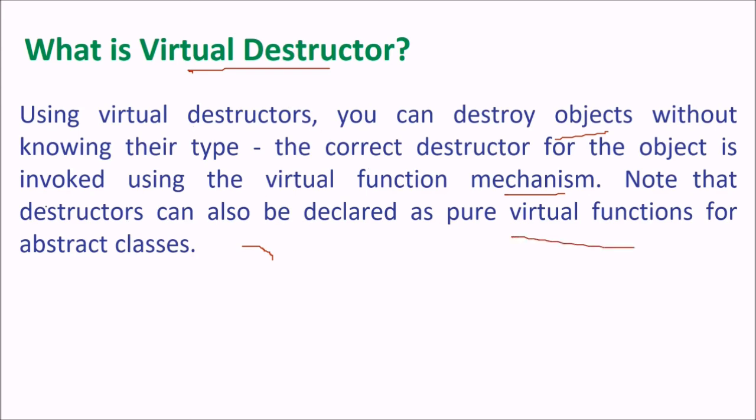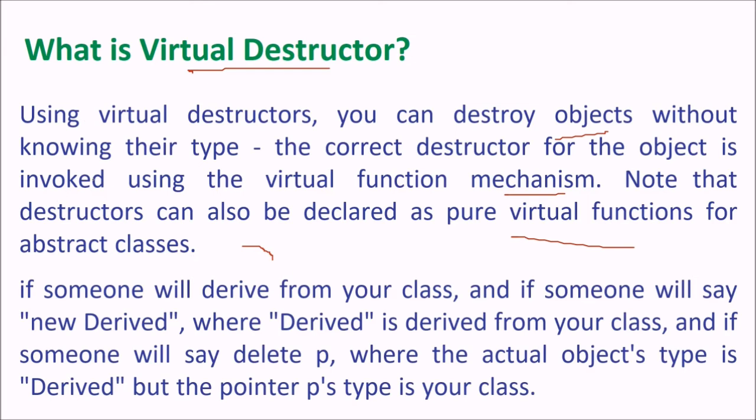So if someone derives from your class, and if someone says new Derived, where Derived is derived from your class, and if someone says delete p, then the actual object type is Derived, but the pointer p's type is your class. Okay.